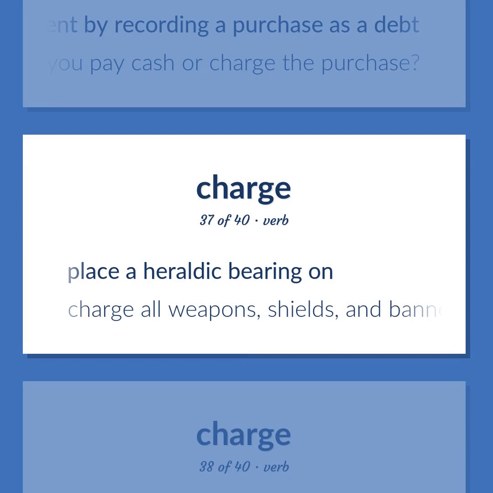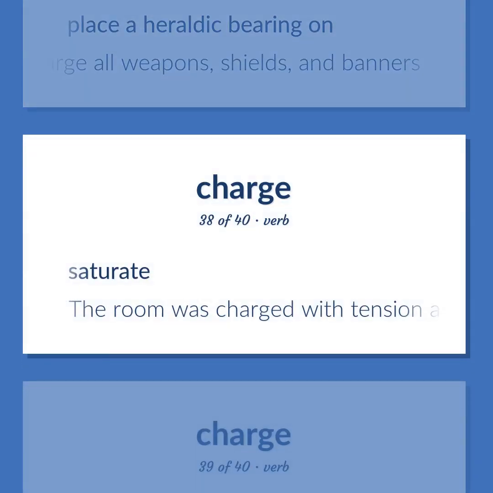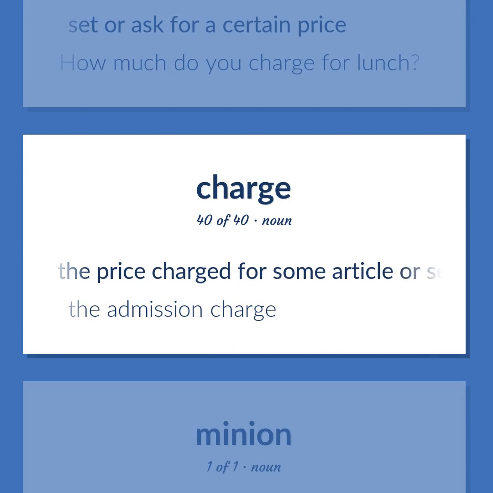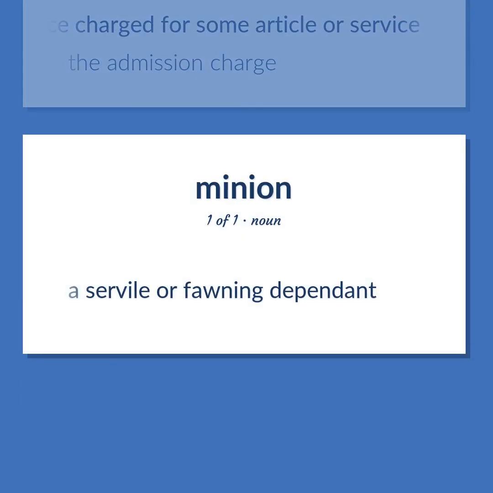Place a heraldic bearing on. Charge all weapons, shields, and banners. Saturate. The room was charged with tension and anxiety. Set or ask for a certain price. How much do you charge for lunch? The price charged for some article or service. The admission charge. A servile or fawning dependent.